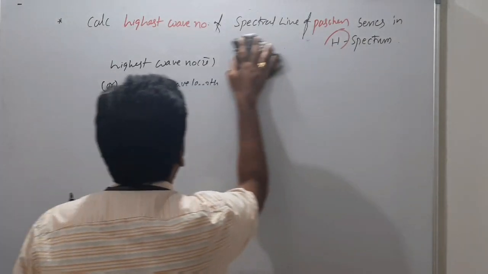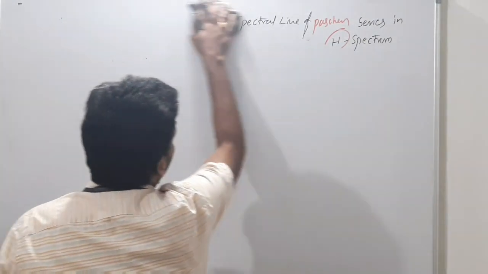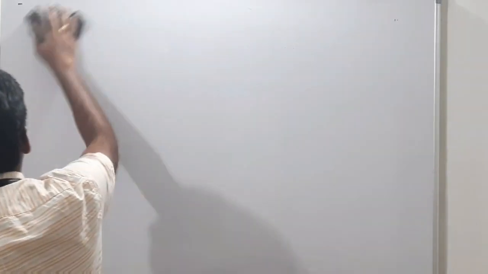So what we discussed, very important things: how to calculate wavelength, how to calculate wave number, how to calculate the highest energy and lowest energy, and how to calculate the number of spectral lines. And now a few more important things.